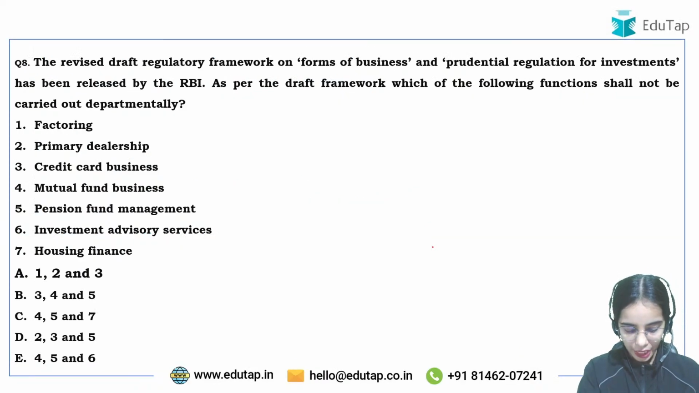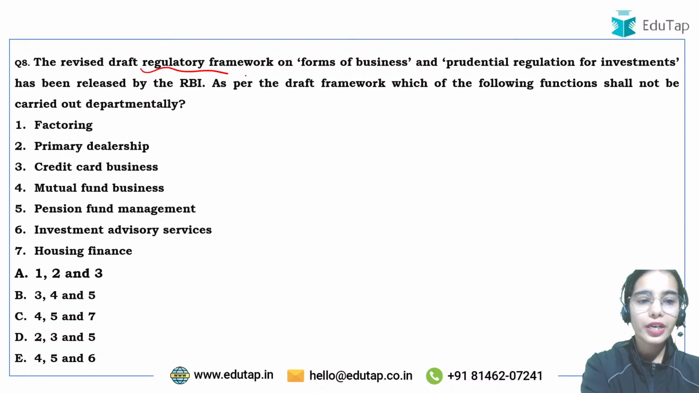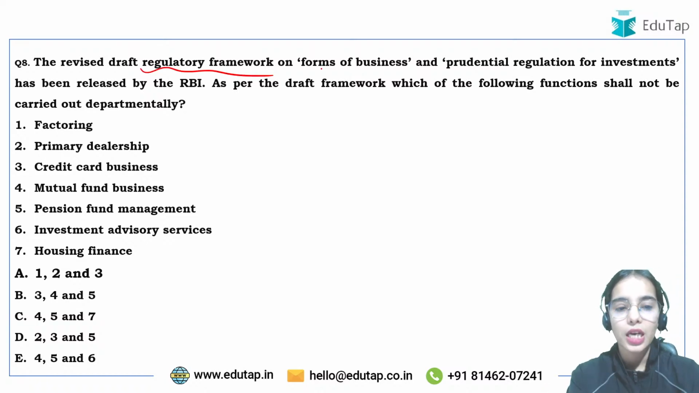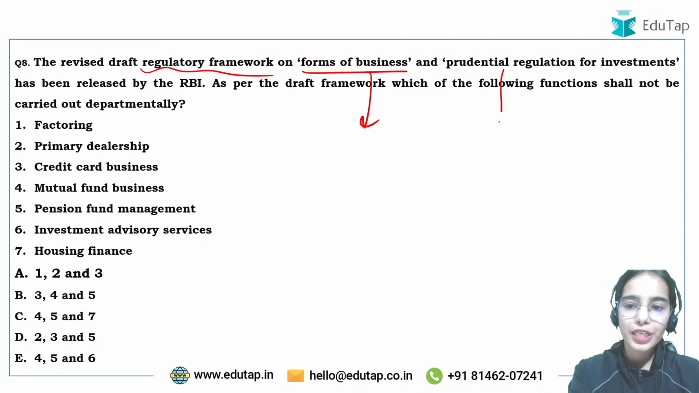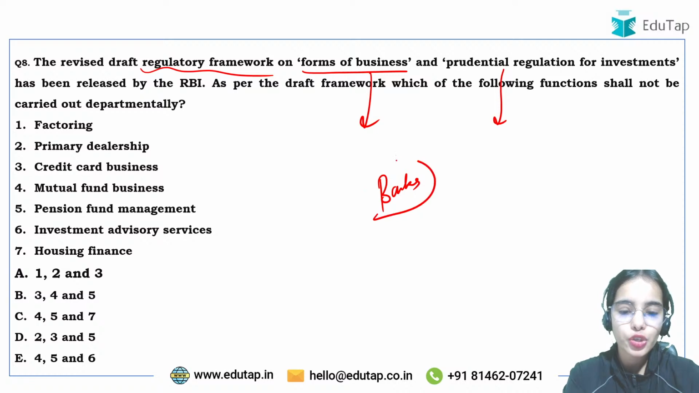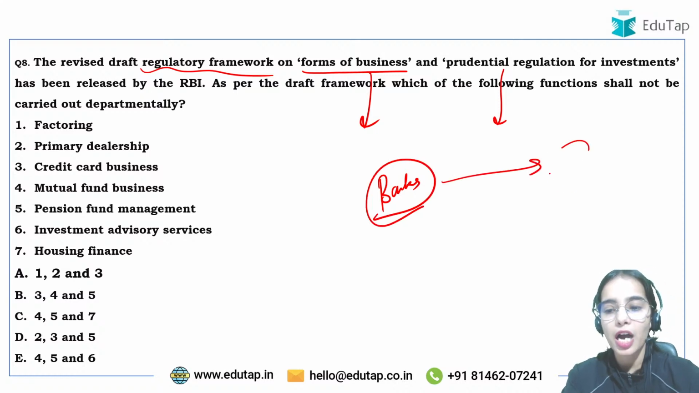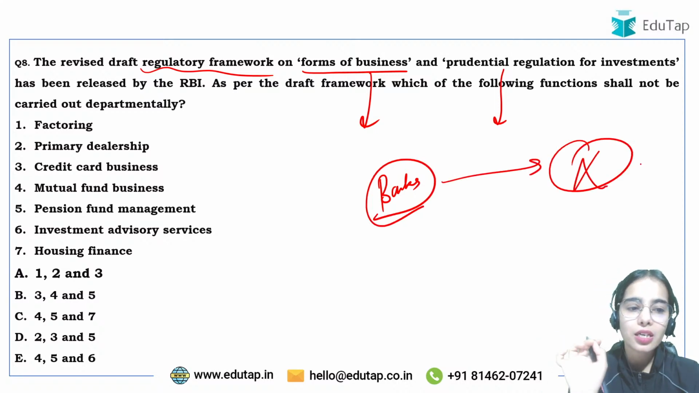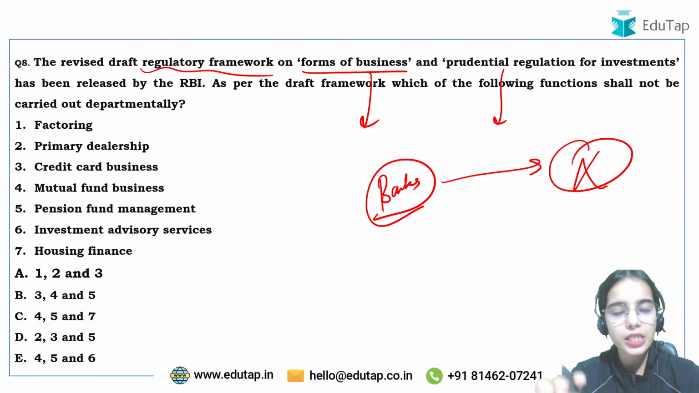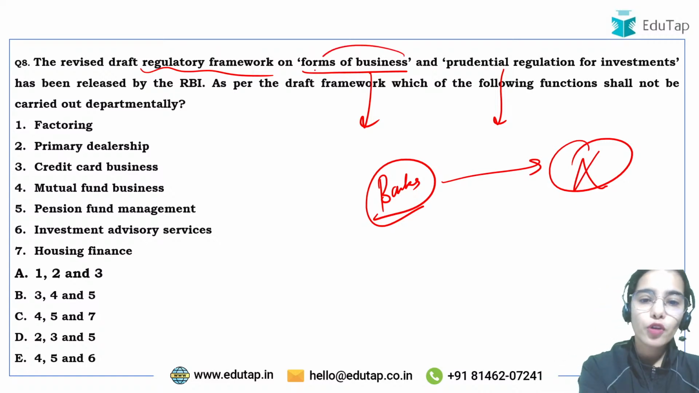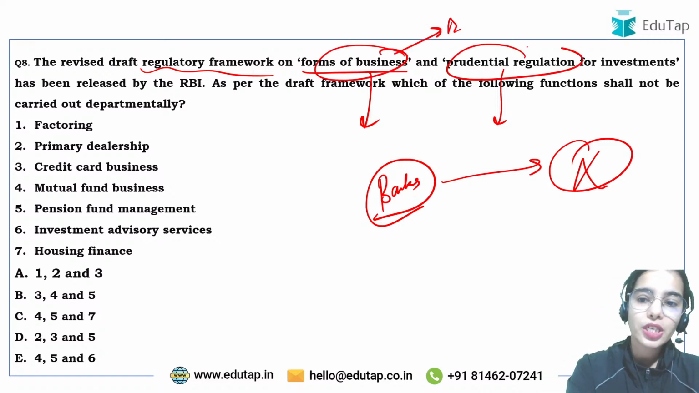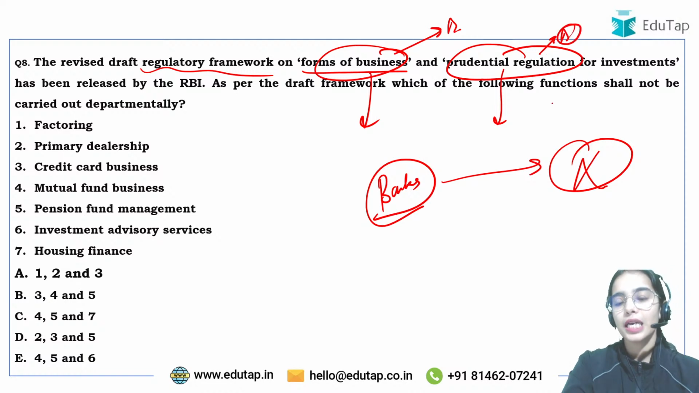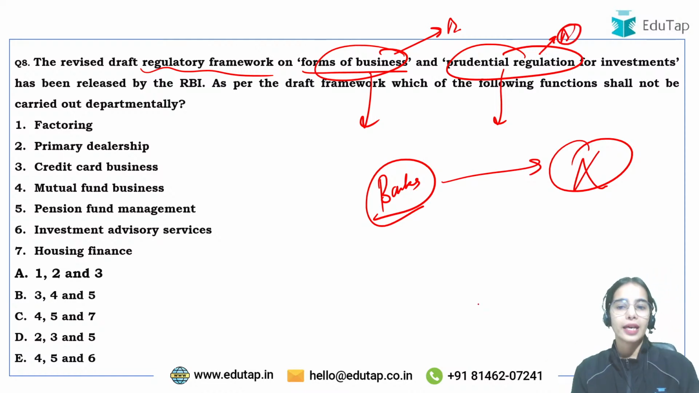That is the idea. Now coming to the next question, the revised draft. There is a draft regulatory framework that has been released on the form of business and the prudential regulation for investment for the banks. That is, which businesses the bank should be undertaking and which businesses the bank should not be undertaking. This is a draft regulatory framework that has been released.